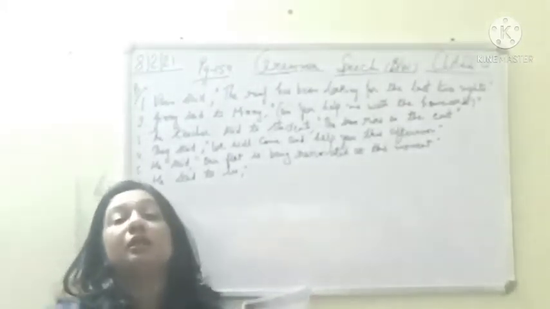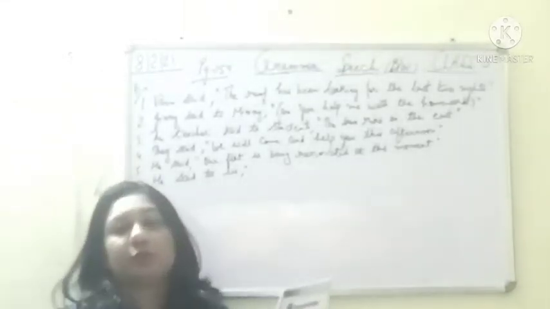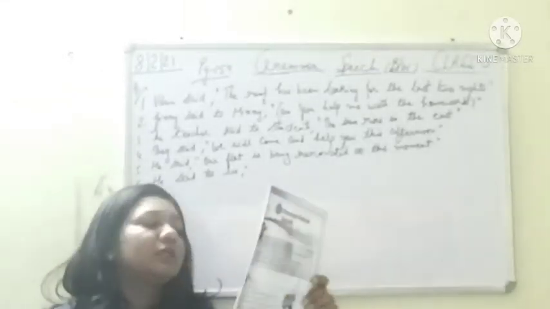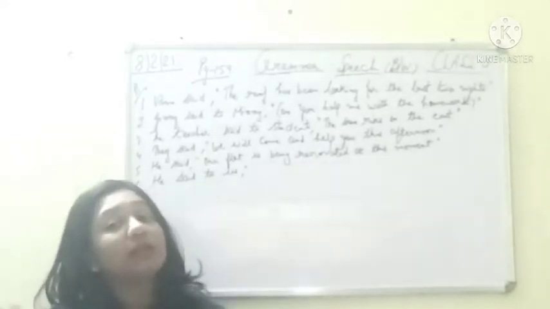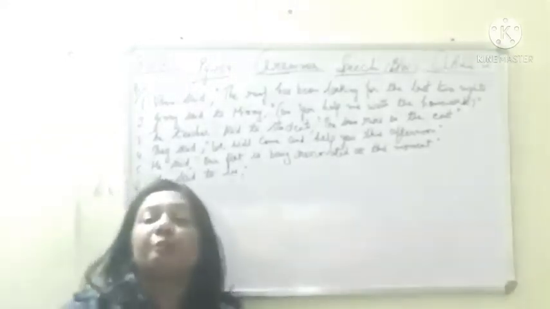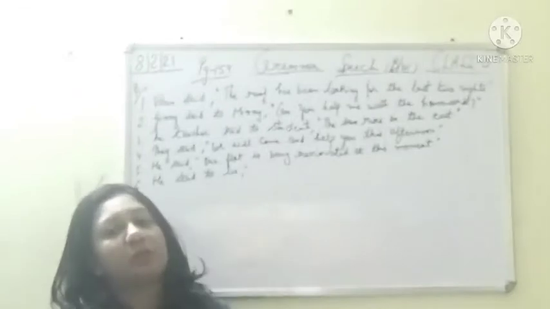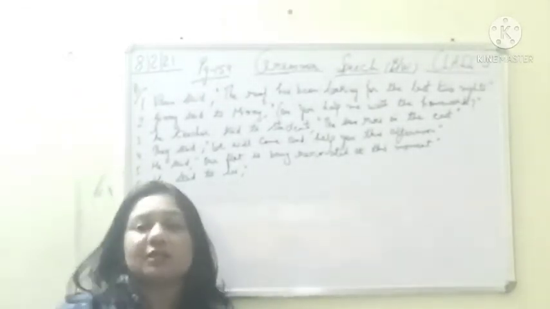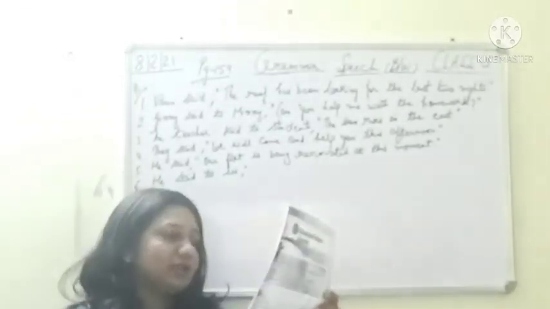Now, he told us that he means third person pronoun. So third is already there. That had is used, that means past perfect. If it is indirect, then what will it be in present? Has or have, depending upon singular and plural. So here it is singular, so we are going to use has.